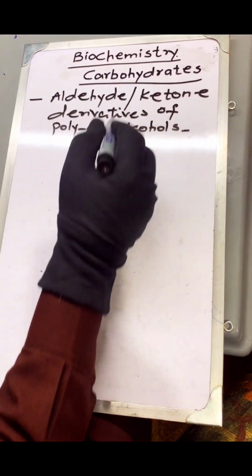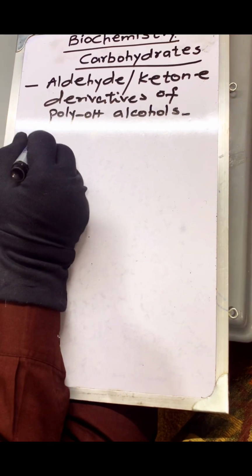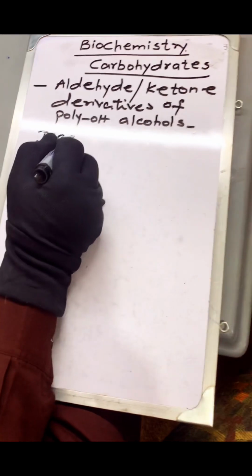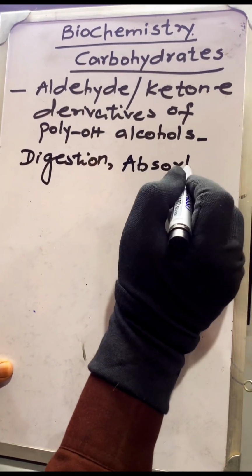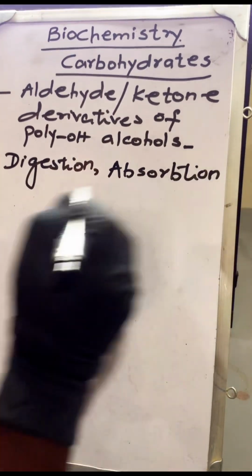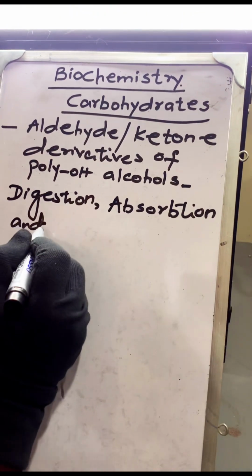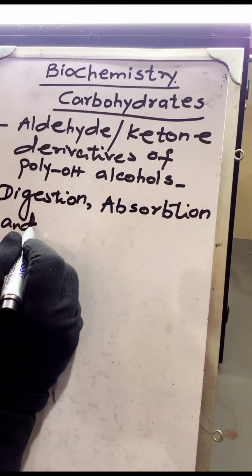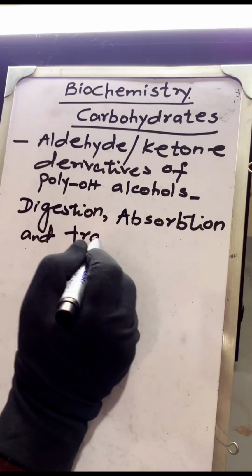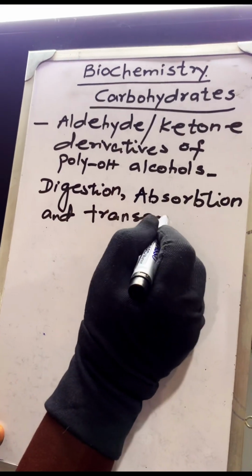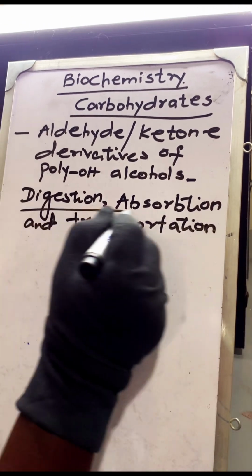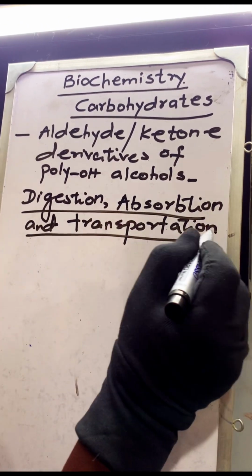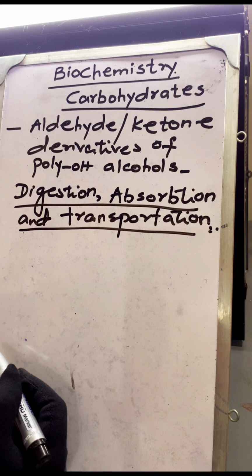So first of all, how carbohydrates are digested, how they are absorbed, and transported. So this is the first topic which we are going to discuss: digestion, absorption and transportation of carbohydrates.